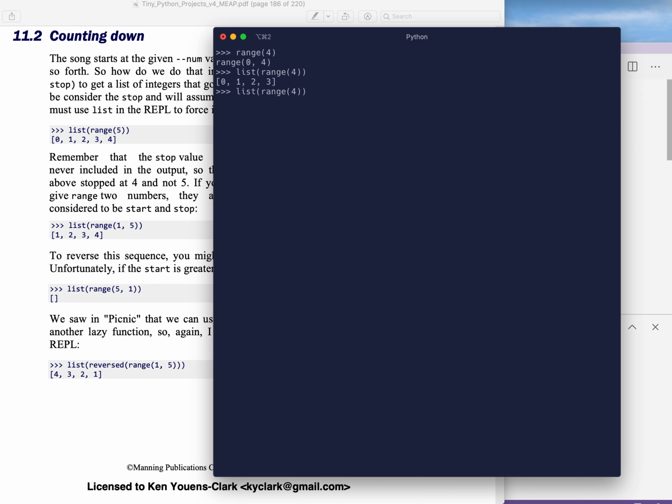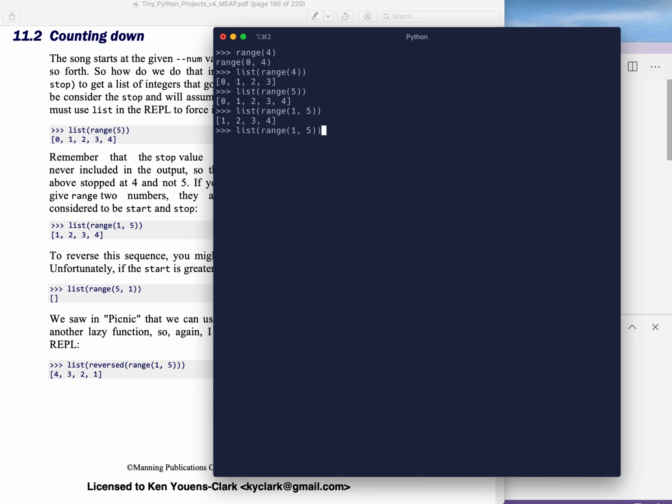So if I want the first 4, I actually have to say to 5, but on the other hand, it's also starting at 0, which is not what I want. So I can say range 1 to 5, and that will actually give me 1 through 4. It's a little bit confusing, but that's how we can get the first 4 numbers. The thing is that in the Bottles of Beer song, we want to go 4, 3, 2, 1, not the other way. So how can we turn this around?